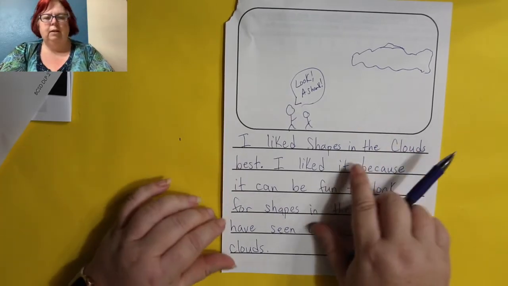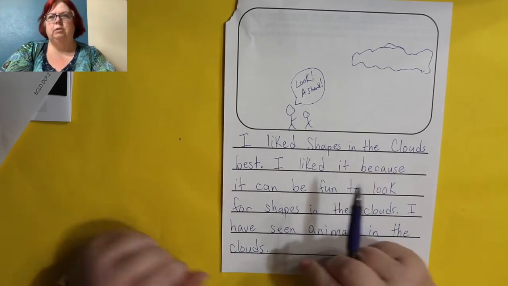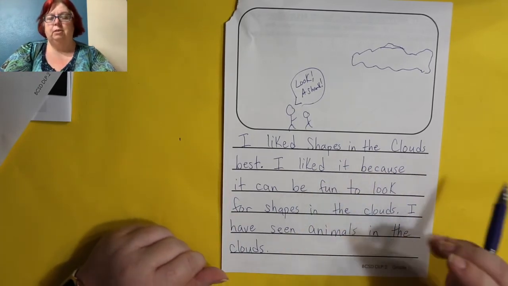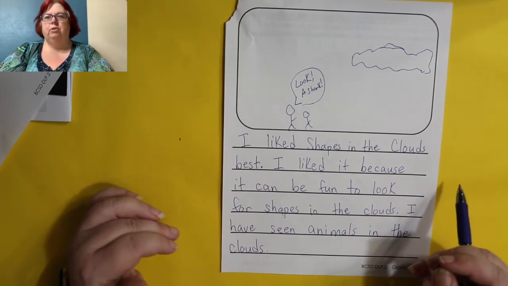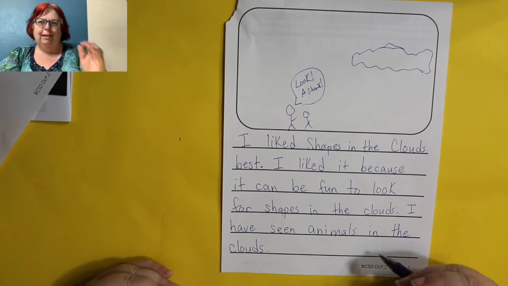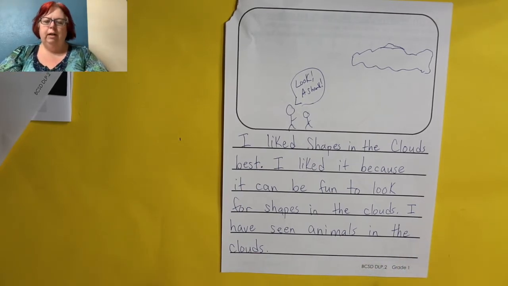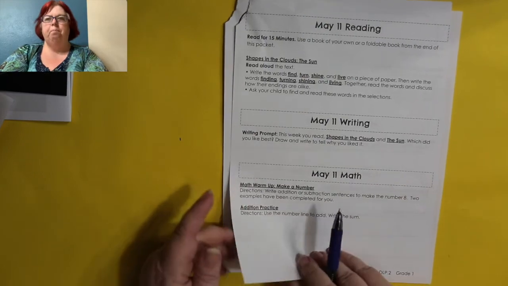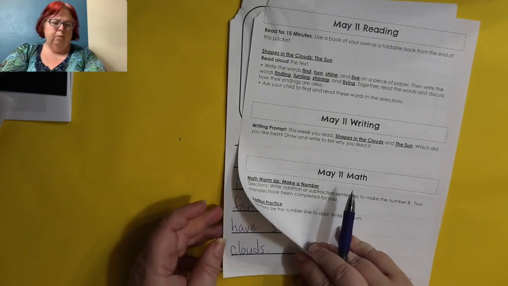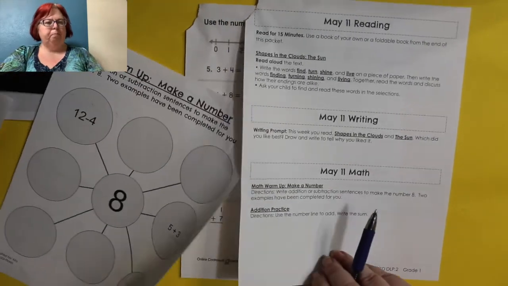If you wrote about the sun, make sure you tell that you like the sun the best. What is it you liked? Maybe something you learned from it that you thought was interesting. So you do your writing. You don't want to totally copy mine. You can use mine as an idea if you also like shapes in the clouds. So once you've done your writing and you've done your picture, you'll be done with the writing today, because there is no grammar page today. So you won't have to do any grammar today. That's why I said the packet's a little easy today.